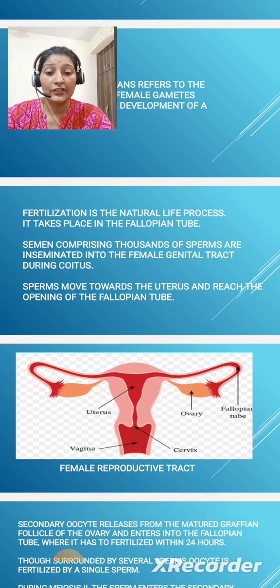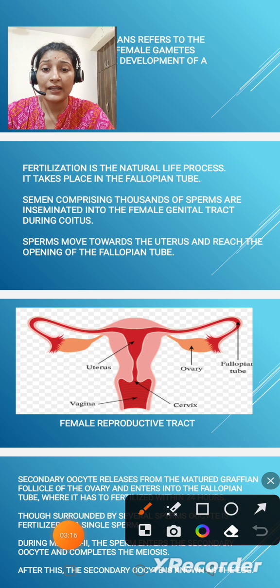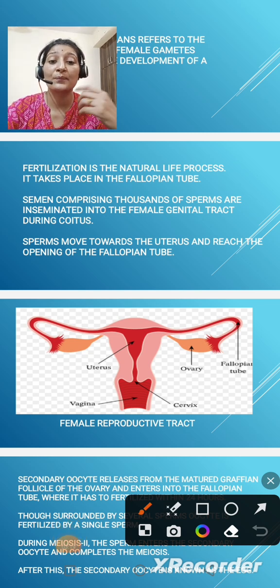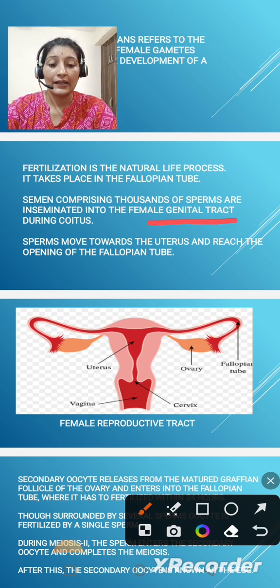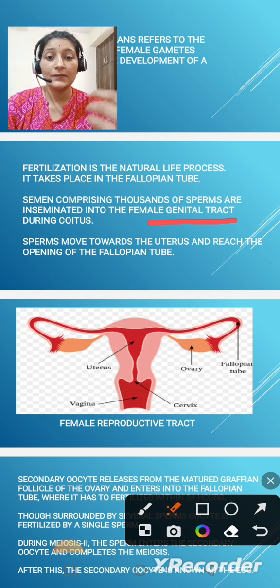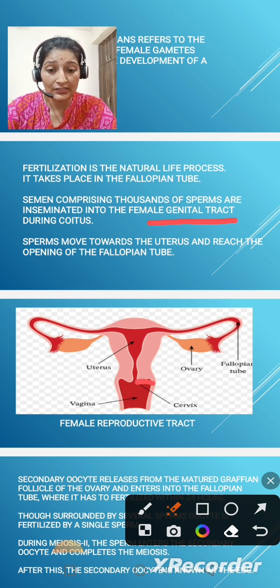Continuing from the previous slide, as we know, semen is comprised of thousands of sperms that are inseminated into the female genital tract. The sperms move towards the uterus and reach the opening of the fallopian tubes. Once the semen is ejaculated, it carries a number of sperms, which move towards the uterus and finally head towards the mouth of the fallopian tube.